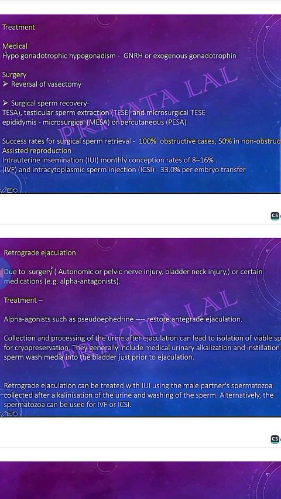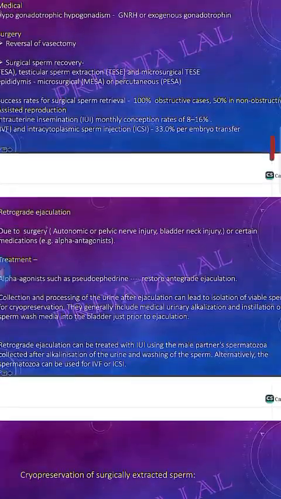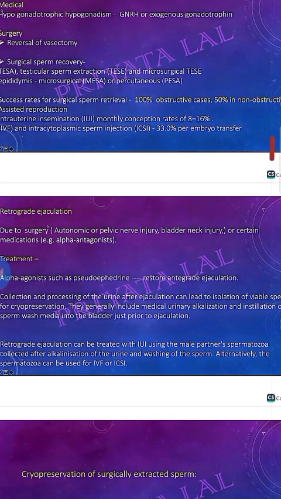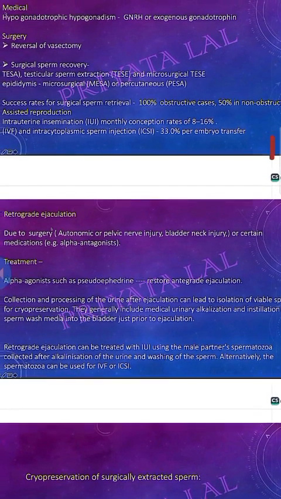Okay, the success rate of sperm retrieval is 100% in obstructive cases and 50% in non-obstructive cases. Okay, the monthly success rate of the IUI is 8 to 16%. That is very important. And the IVF and the ICSI, 33% per embryo transfer. Okay.